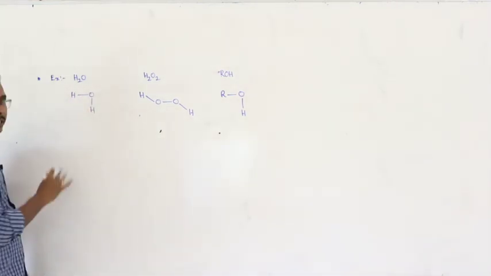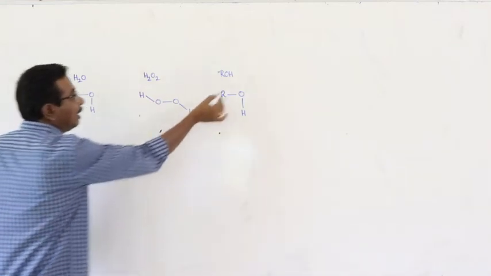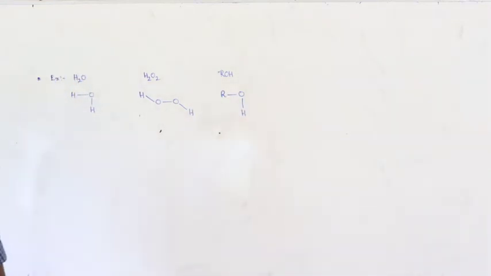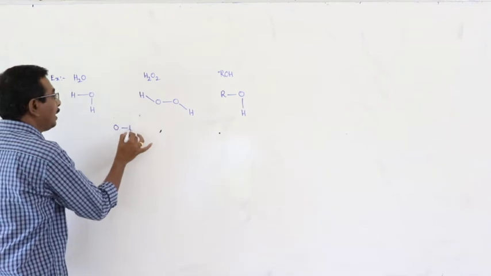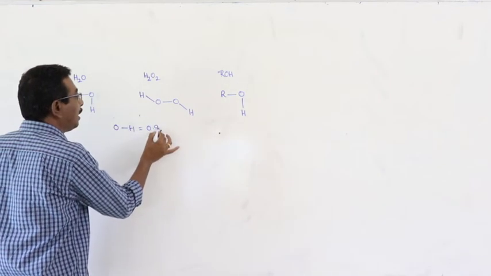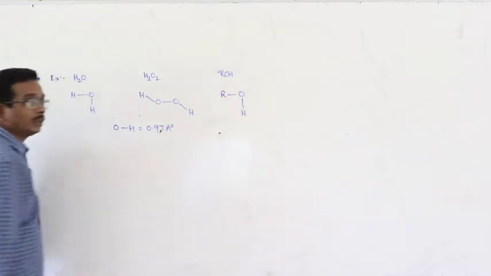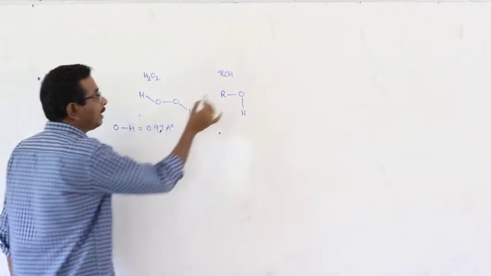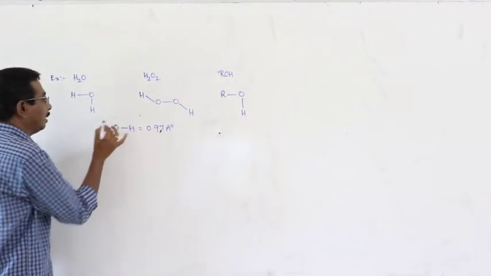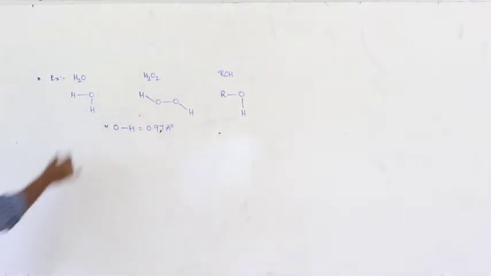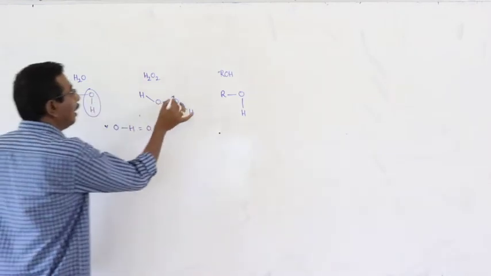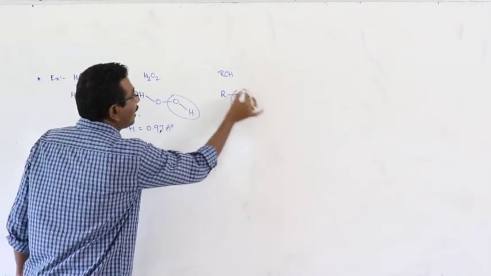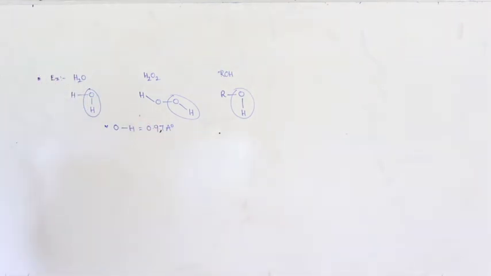Here, oxygen and hydrogen, same type of atoms. The bond length between same two atoms in any substance is same. Here, the OH bond length is equal to 0.97 angstrom units. Same in case of water, same in case of hydrogen peroxide, same in case of alcohols. Whatever it may be, in this case or in hydrogen peroxide or in alcohol, here the value remains same.